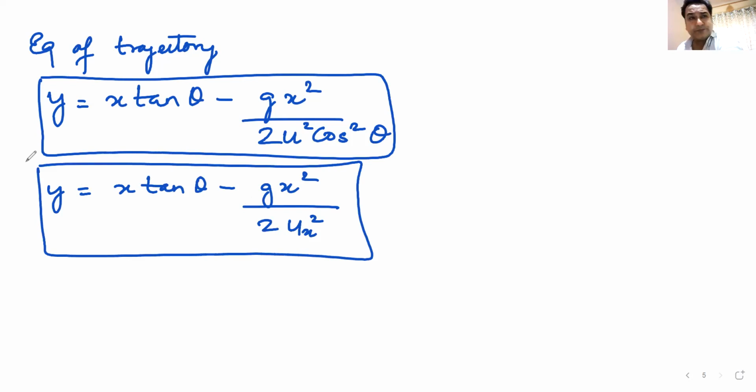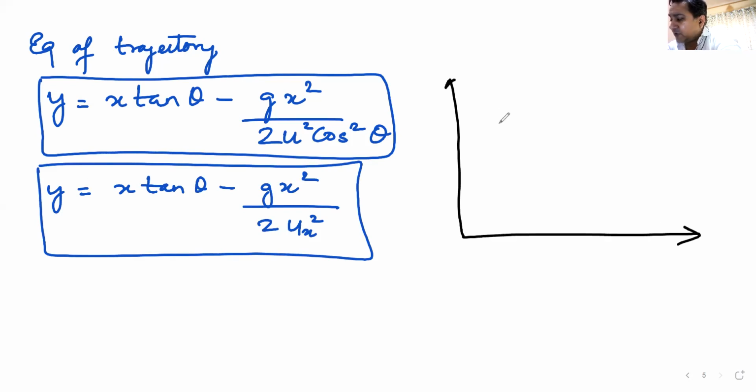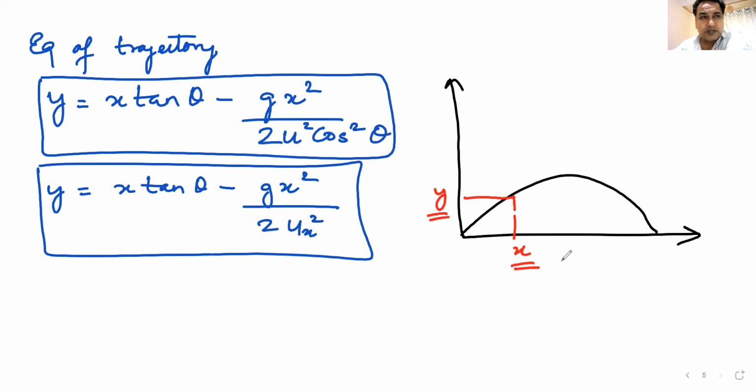Now you must understand, what does this equation of trajectory tell us? What do you mean by the equation of trajectory? This is the equation of this parabola. At any point in time, this equation of trajectory tells us the relation between the y and the x coordinates of the particle. This theta is the angle of projection. This ux is the initial horizontal velocity of projection. x is the x coordinate. y is the y coordinate.